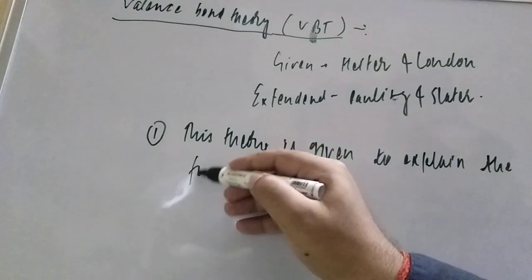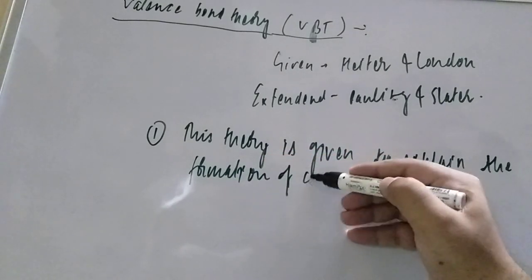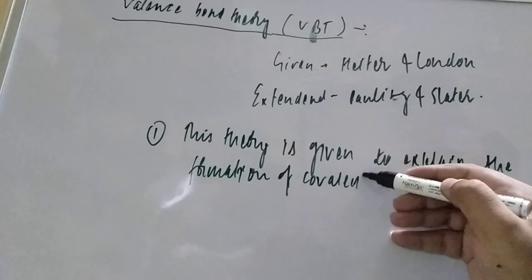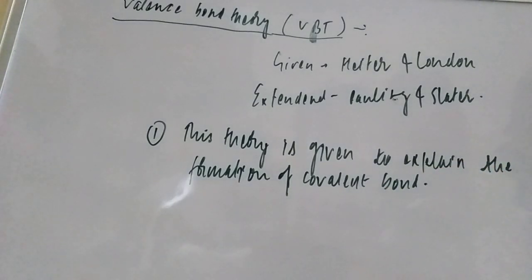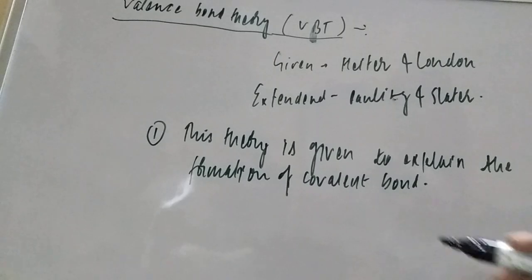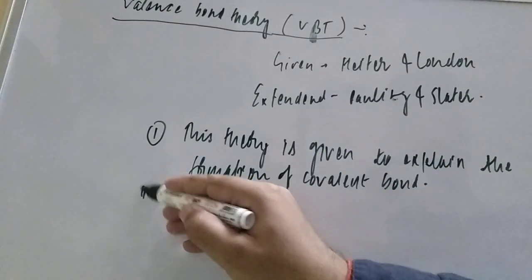Okay, the formation of covalent bond. Earlier, in the Lewis structure, we were studying that a covalent bond is formed by the sharing of the electron.